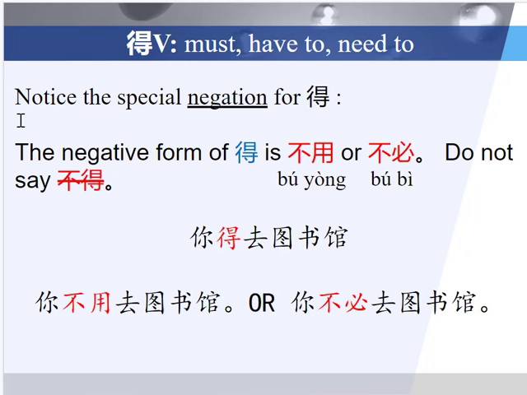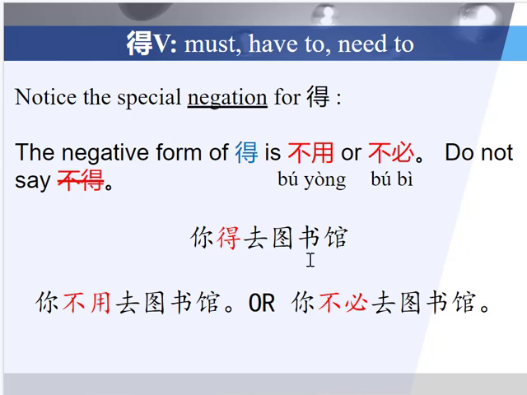And we have a very special negation rule for dei. The negative form of dei is 不用 or 不必. Say it with me. 不用, 不必. Both of them mean don't need to, need not. You never say this, okay? I'm not even going to say it to mess you up. But basically, dei means you must, and the negative is you don't need to, you need not. 不用 or 不必.